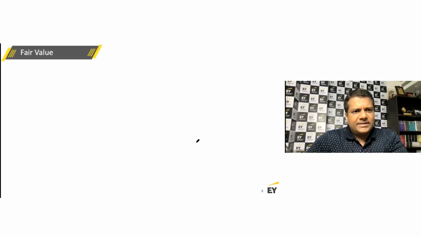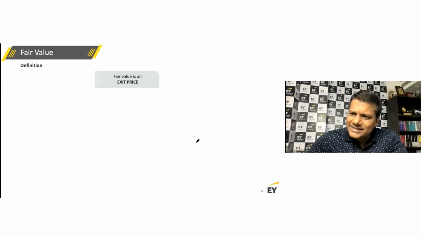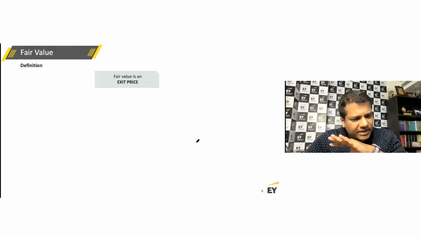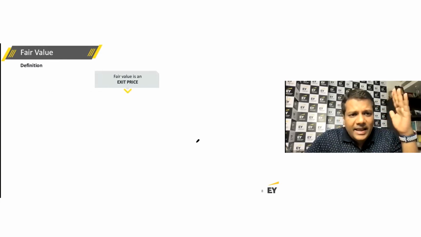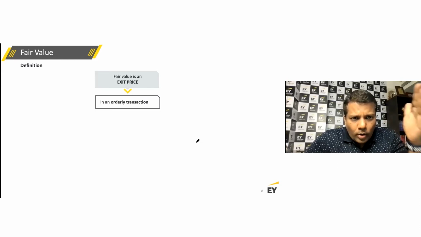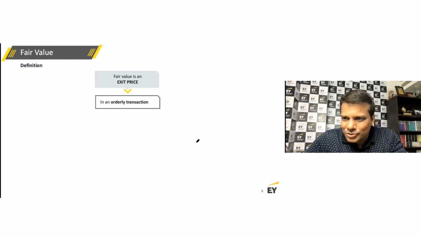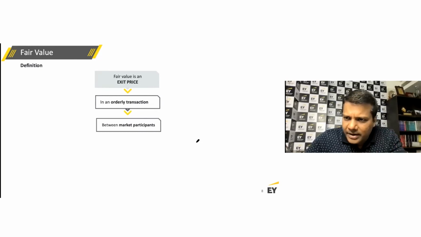So what is fair value? What is the definition of fair value? Fair value is defined as an exit price at which I can exit out of this asset. I can sell this asset, or transfer a liability. So fair value is an exit price in an orderly transaction, not under stress, not under duress, not when the markets are not functioning properly, in an orderly transaction between market participants.